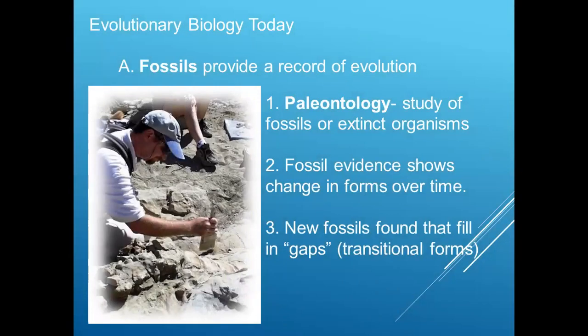So now, what is the evolutionary biology here? We have fossils that also provide a record of evolution. One of the branches is called paleontology, the study of fossils or extinct organisms. Nowadays, and even at the time of Darwin, people were roaming around here and there in search of fossils. Fossils show evidence of change in form over time.